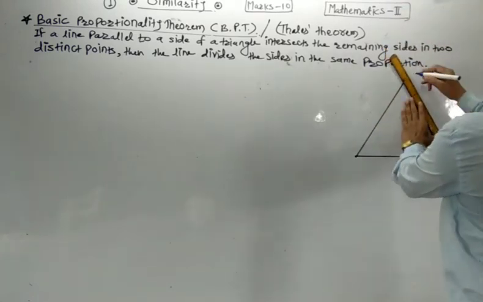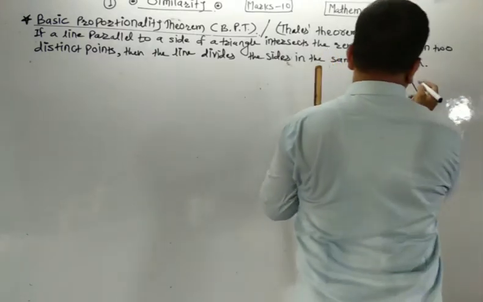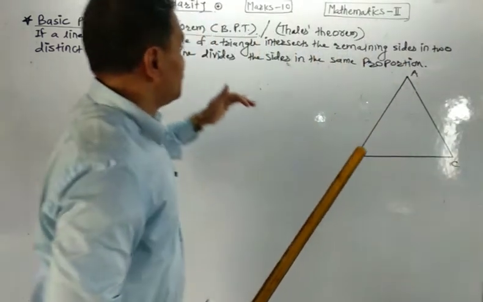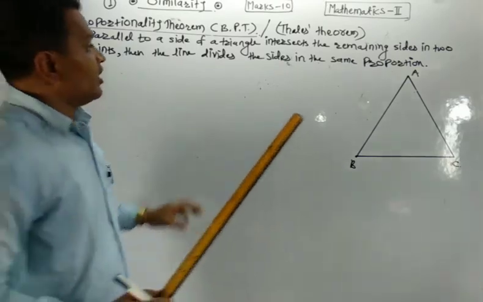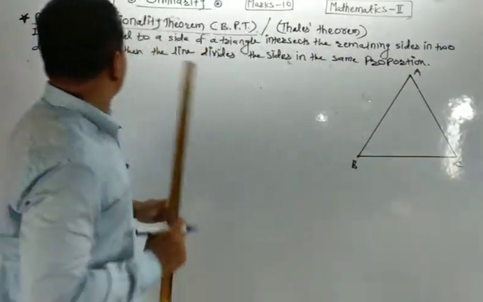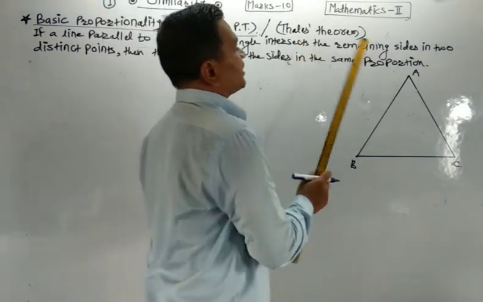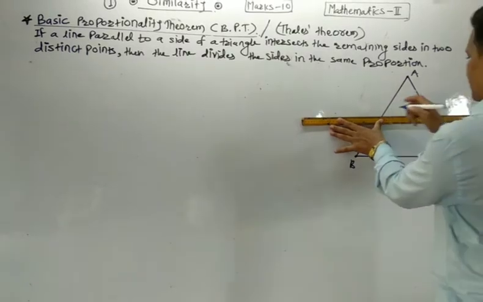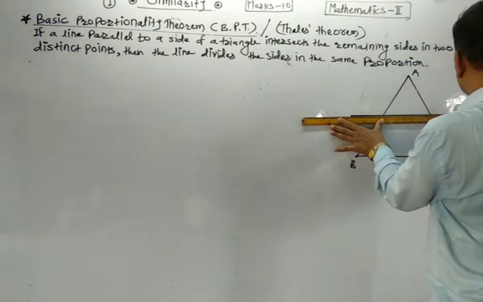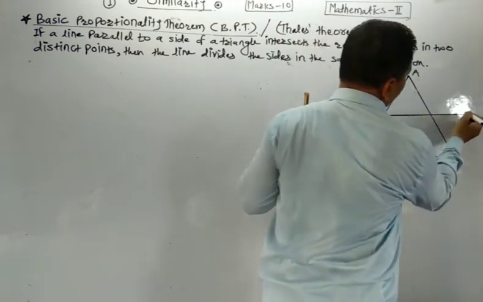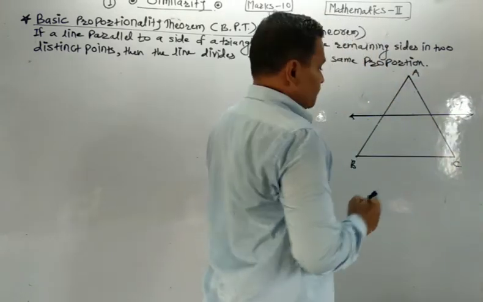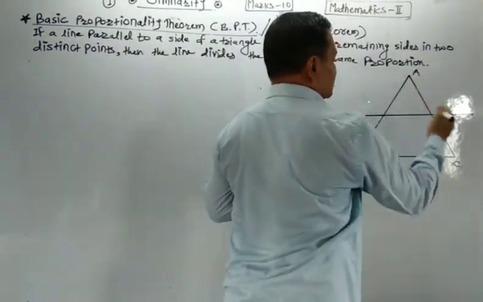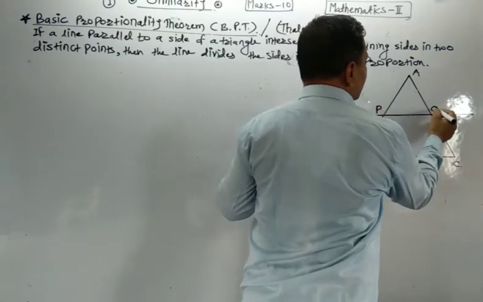Now let us draw the line which is parallel to a side of the triangle and intersects the remaining sides at distinct points. This is the line L, which is parallel to side BC and intersects the remaining sides, that is AB and AC, at points P and Q respectively.